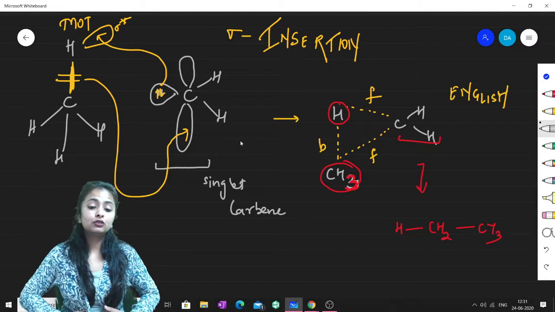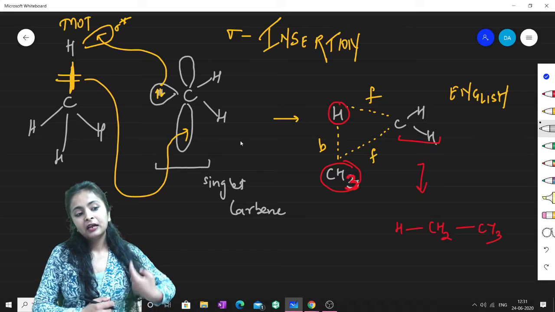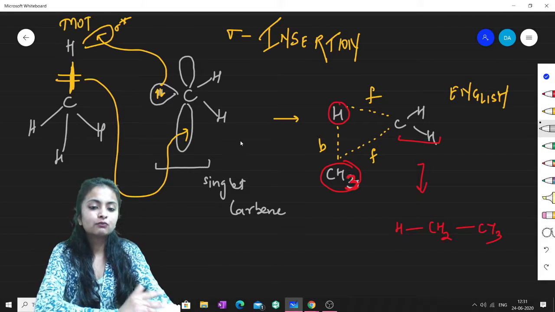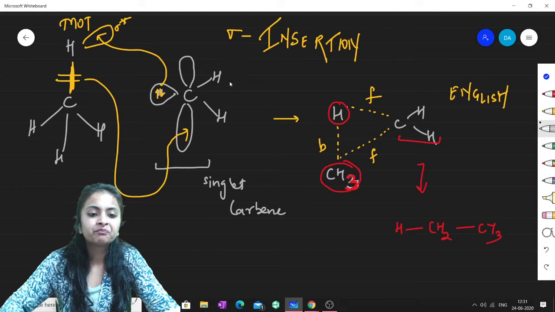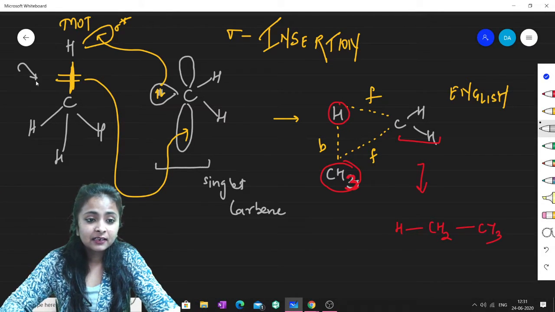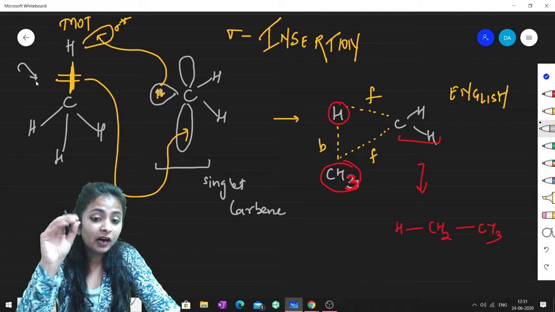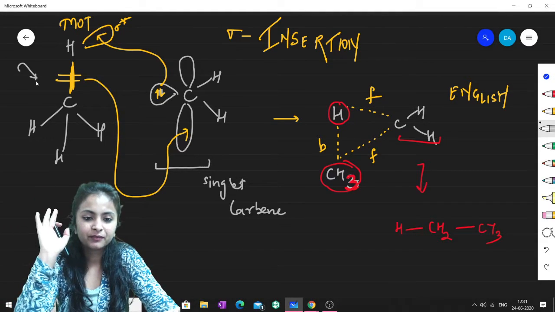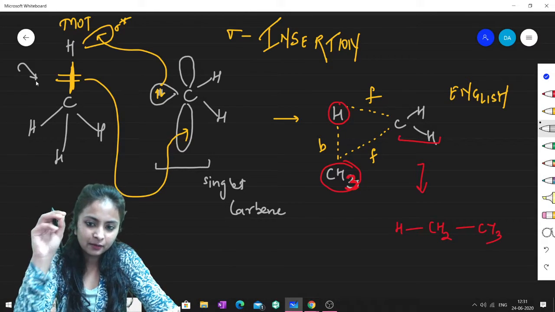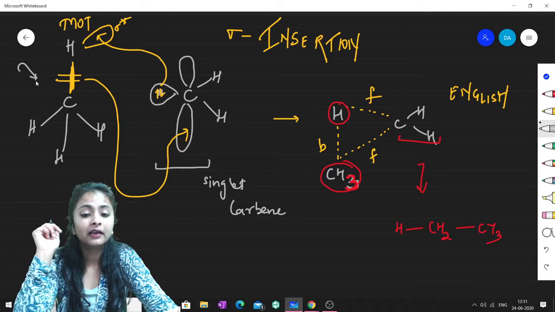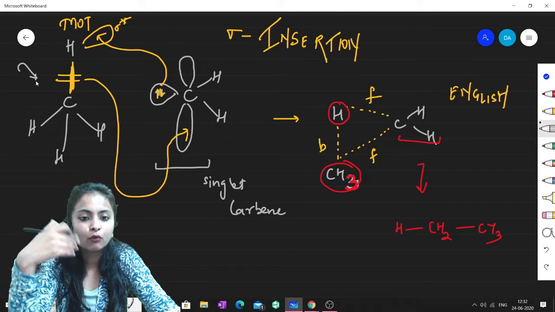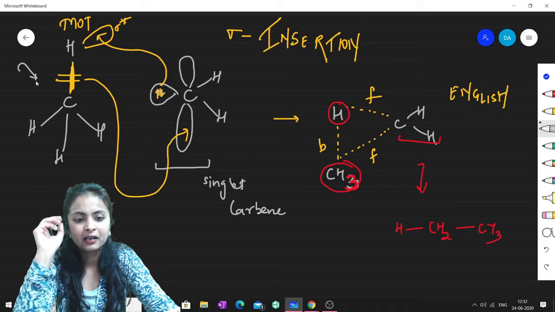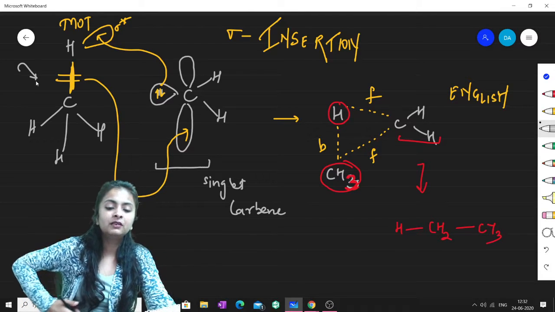Now the point you need to consider here, guys, is that carbene is more reactive than carbocations and carbanions. What should be the reason behind it? Because alkanes cannot be reacted with by either carbocation or carbanion. You check the history of our organic chemistry: there is no reaction as such where a carbanion or carbocation reacts with an alkane, right? But carbenes are reacting. What does it mean? That carbenes are more reactive than carbocations and carbanions. So this is the point which should be noted.